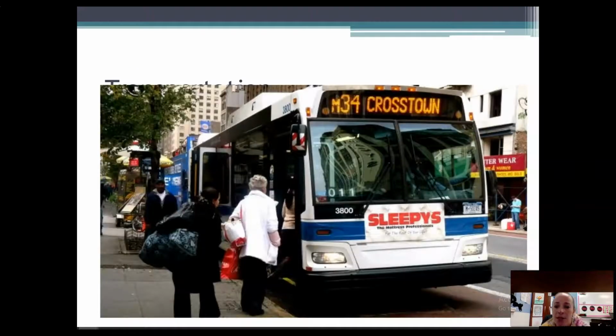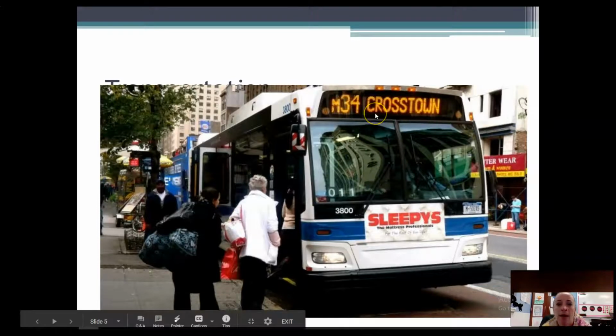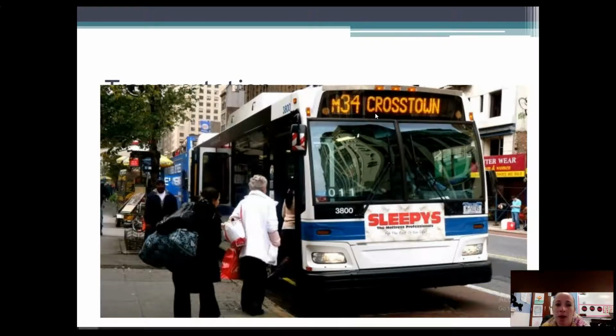Another mode of transportation is the bus. Now in Lima, we do have what's called a city bus. These aren't the same as a school bus. We know it's a school bus if it's painted yellow. But in a big city, there's different kinds of buses. Notice that up at the top, it'll tell you where it's going. It's the same thing in Lima. The city bus in Lima will tell you where you're going. Now that Metro card that I showed you earlier, you can scan your Metro card on the city bus, or you can just give them the money to get you to where you need to go. So notice, I didn't say people have their own cars. In big cities right now, you could take a taxi or you could take the city bus.